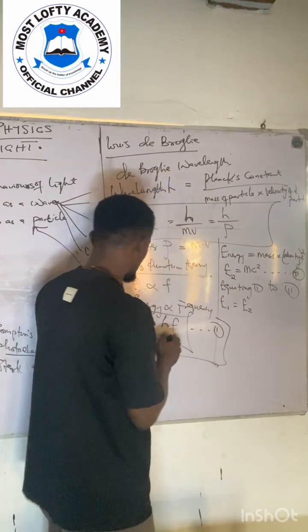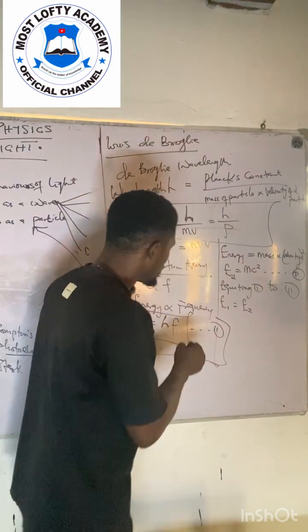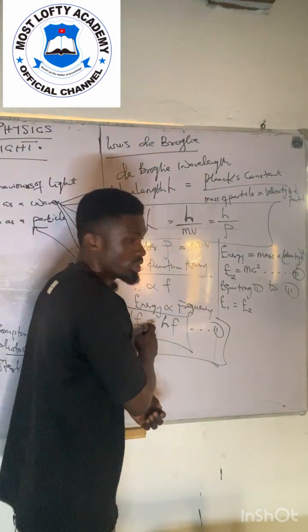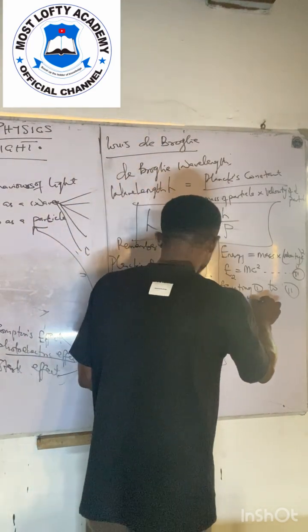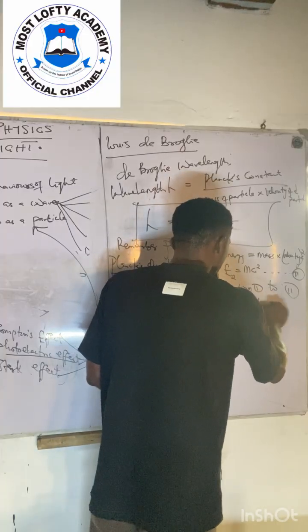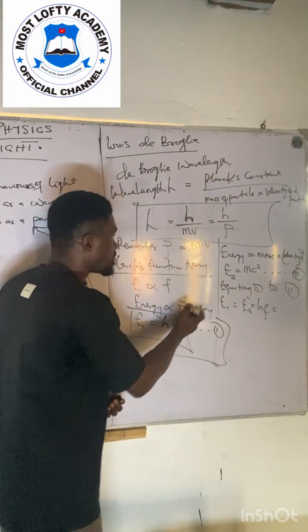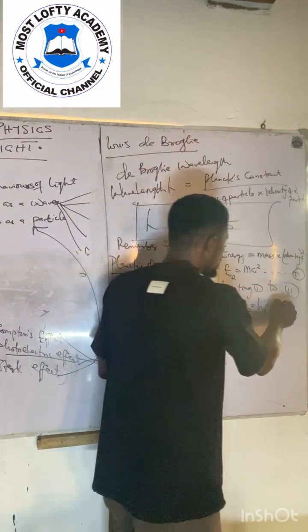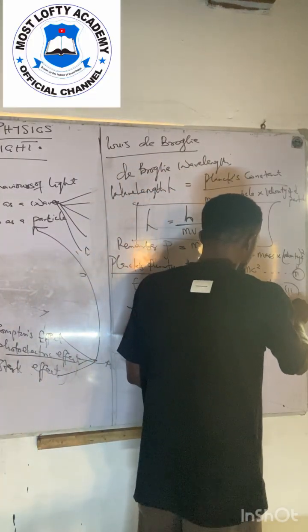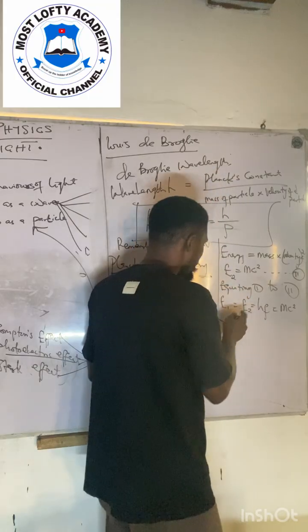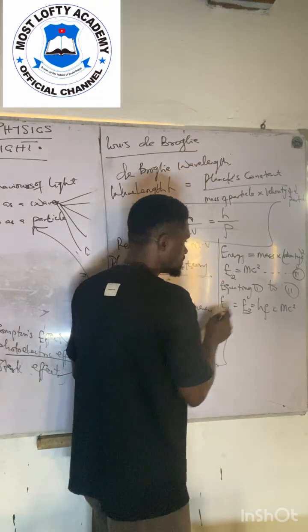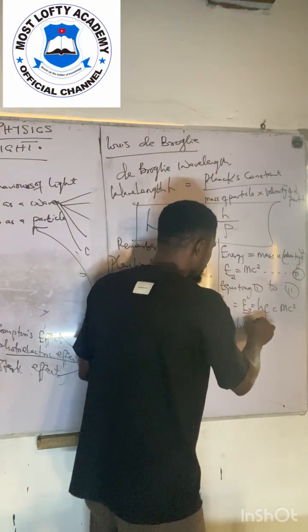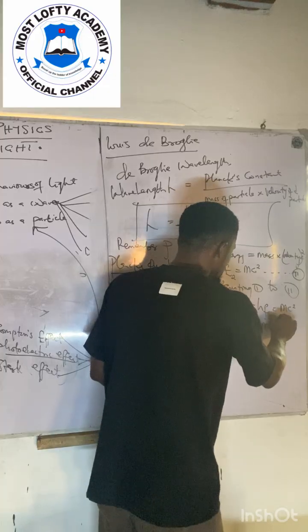You found out that E1 is also equal to hf. Of course, if E1 is equal to E2, it means that E2 is also equal to mc squared. So these and these are the same. Now I'm going to have that hf is equal to mc squared.